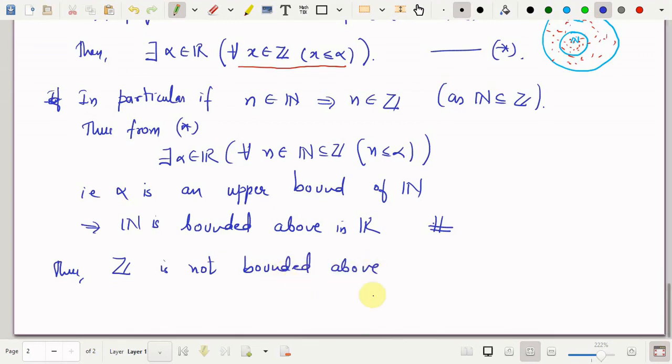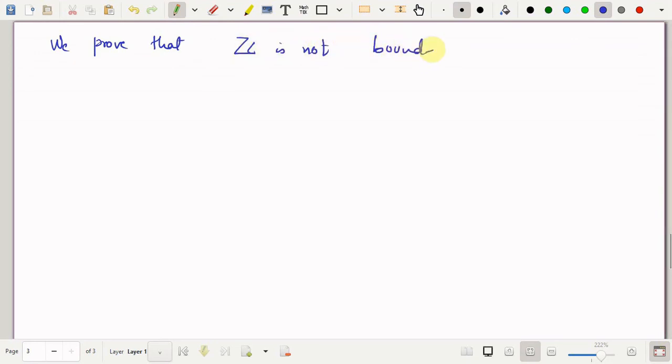In a similar way, in R, I would show that the set of integers is not bounded below. So to prove here that Z is not bounded below in R, again I use contradiction.